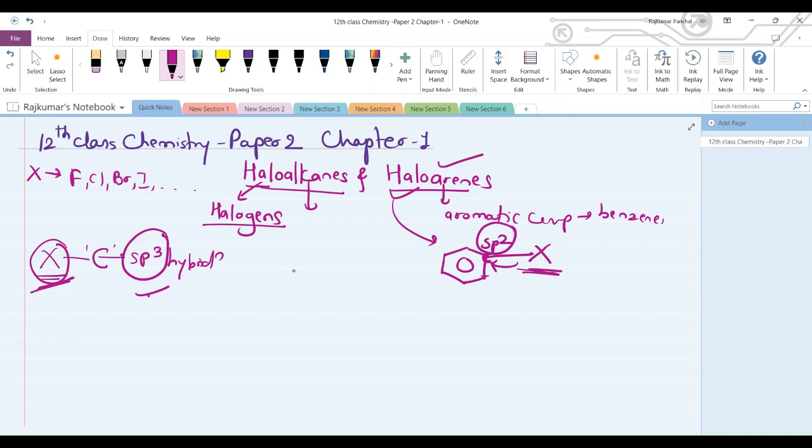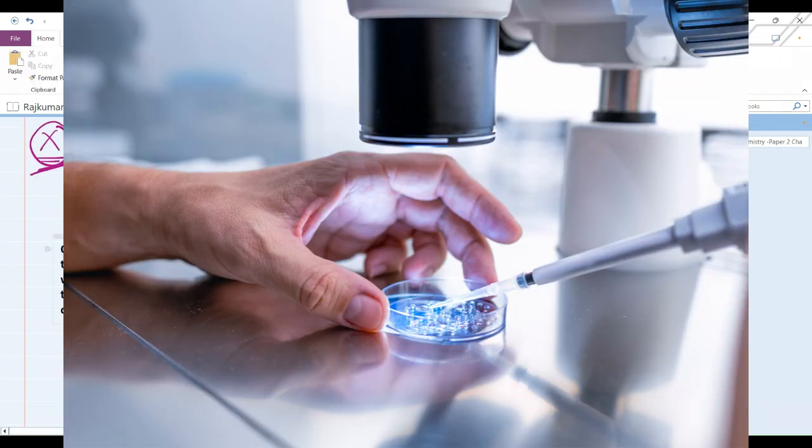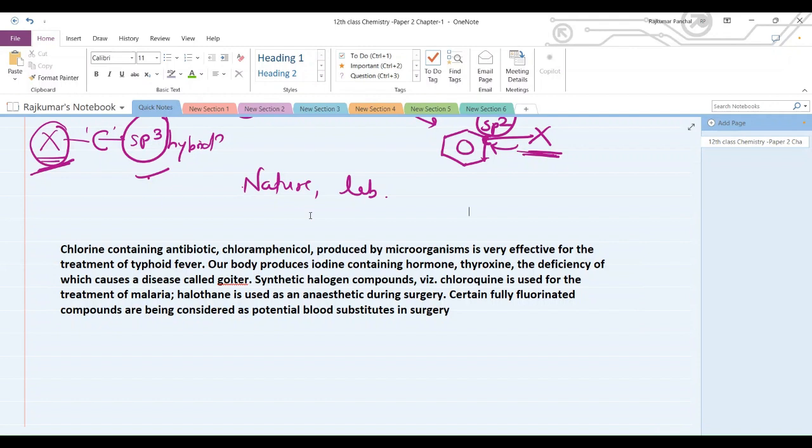Yes, some of them are present in nature, and some of them are produced in the lab also. They have immense applications in industry as well as in our day-to-day life. Here are some examples: a chlorine containing antibiotic, the name is chloramphenicol, which is produced by a microorganism and is very effective for the treatment of typhoid fever, right?